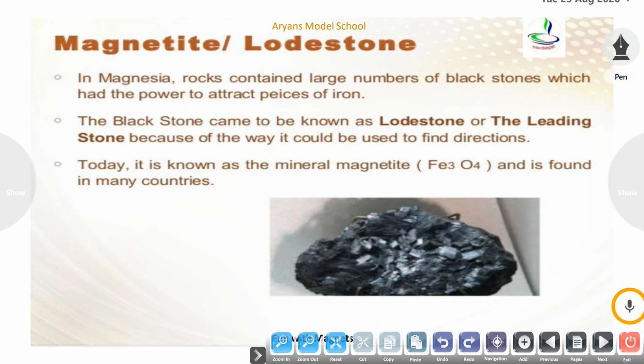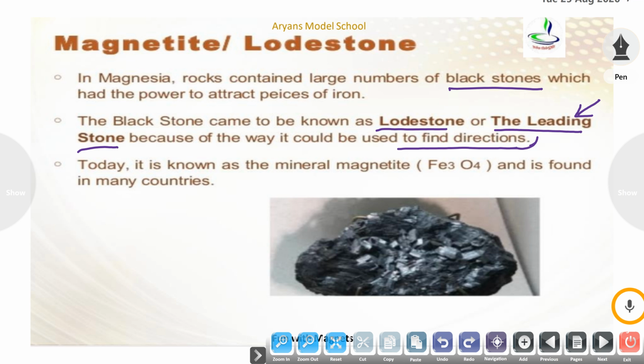Now, what is magnetite or lodestone? In Magnesia, the rock contains a large number of black stones, and these black stones are known as lodestone or the leading stone. Why are these called so? Because it used to find directions. Leading means to lead. Means these are used to find directions.